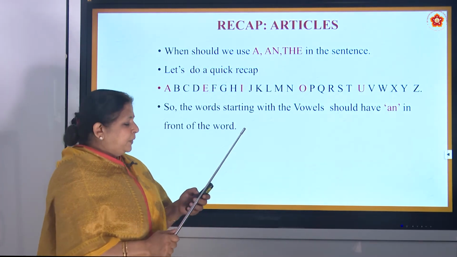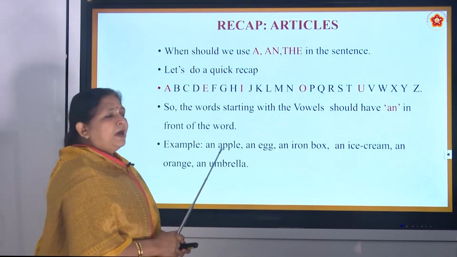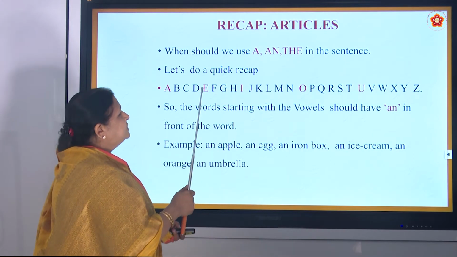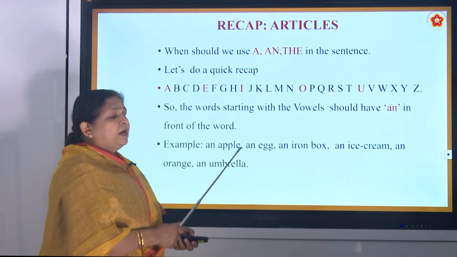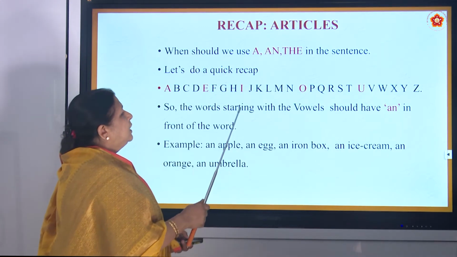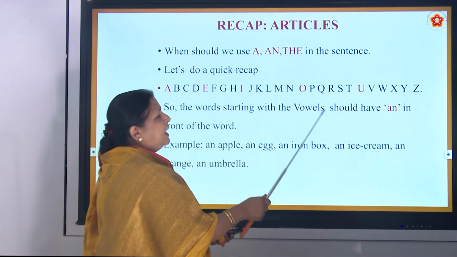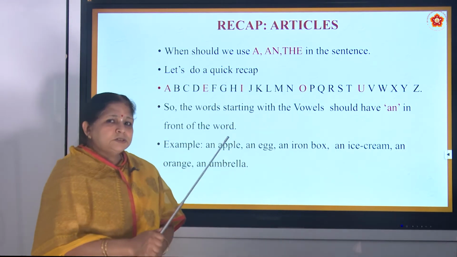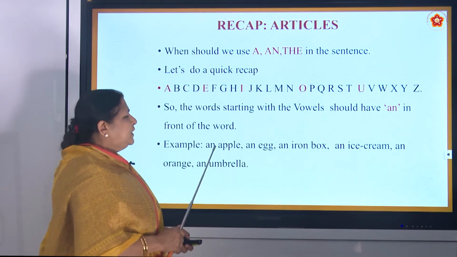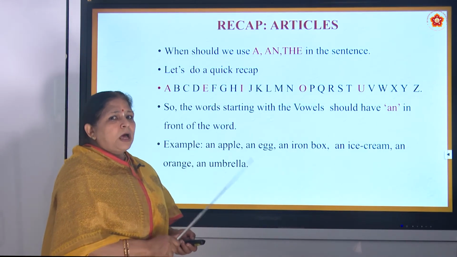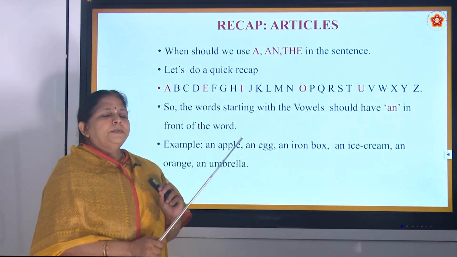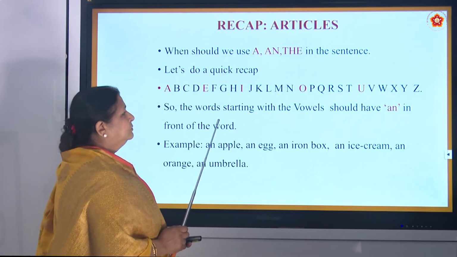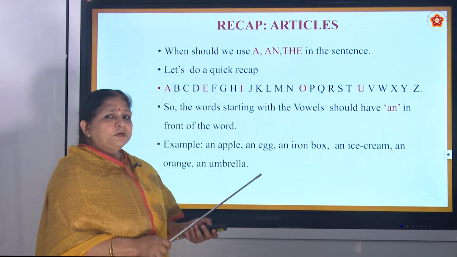For example, an apple. See, A is a vowel, right? Then the second vowel is E. An egg. An iron box. An ice cream. An orange. An umbrella. Understood? So whichever word starts with A, E, I, O, U, then blindly put an before it. I hope you have understood this.